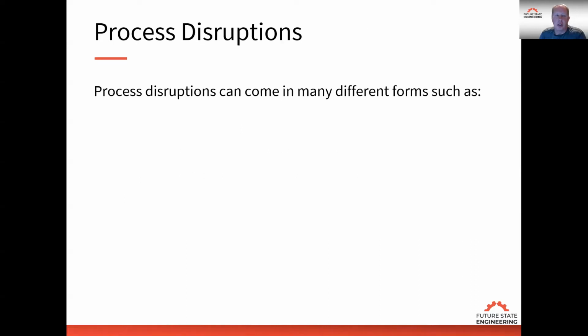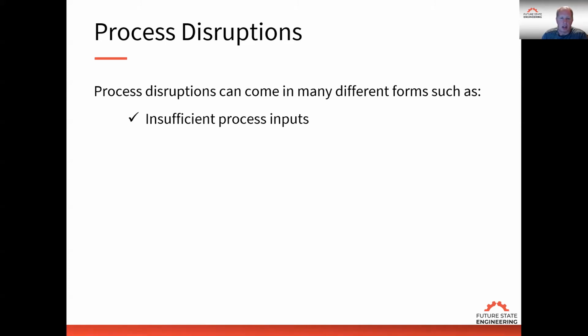Some of the issues that I've seen in many organizations, these disruptions can come in many forms. The first one here is insufficient process inputs. We're not getting sufficient inputs from our previous process, and so we're having to deal with these issues because the inputs aren't correct. When I'm talking about inputs, I'm talking about information isn't correct.